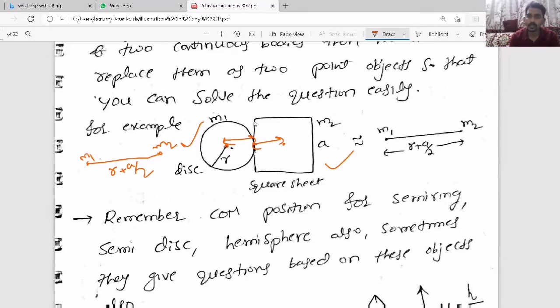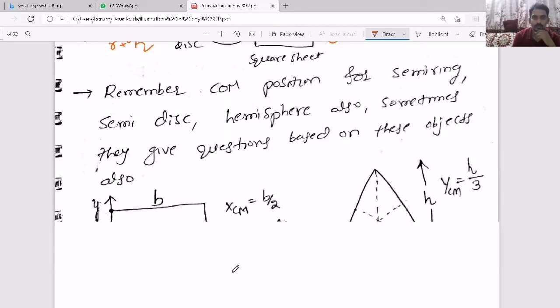Now, even though it is continuous mass distribution, I have changed it to 2 point masses separated by some distance, which we just learned before. What is the position of center of mass in case of 2 point masses separated by a small distance? Now,